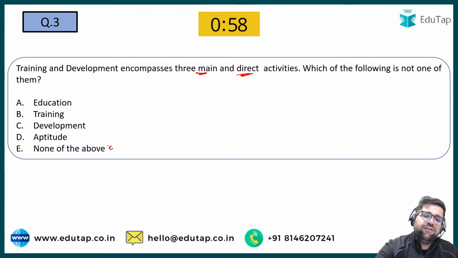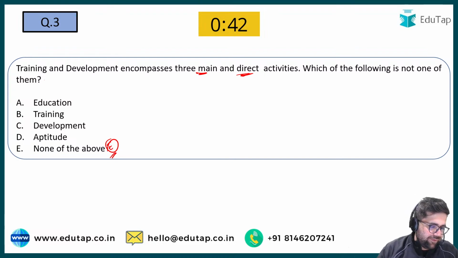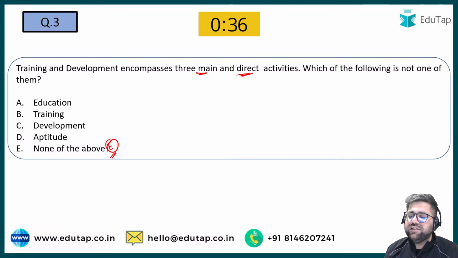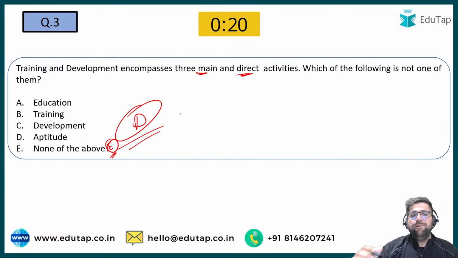If the answer is none of the above, chalo, for a second assume that the answer is none of the above. Then what should be the right answer? 3D, development. Yes, this class is not relevant for RBI Grade B students because in RBI we do not have the topic of HRD. Cool. Those who are answering it as E, or no one is answering it as E, definitely the correct answer is option number D.